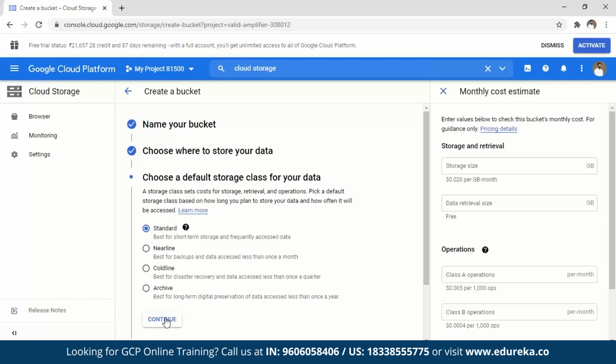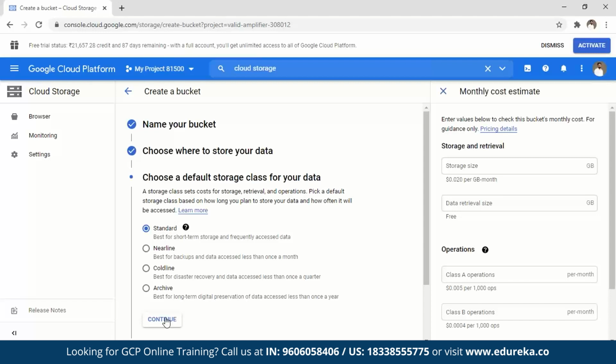And why do you store data in these kinds of storages, right? Let's assume that Edureka makes courses, right? What if Edureka had its database on something like GCP? In that case, if I had to store a particular copy of my course, which I do not use regularly, I might put that copy in a cold storage or archival storage, which I do not access frequently, right? So the data would be there, but it would not cost me a lot. But what if there's a course that I do not access at all and I put it in standard storage? Now I'm being charged very heavily for that, but it's of no use, right? So that is what these different storage systems talk about.